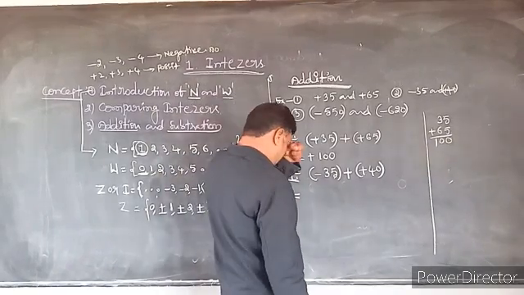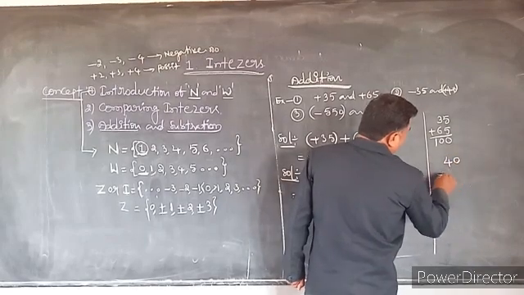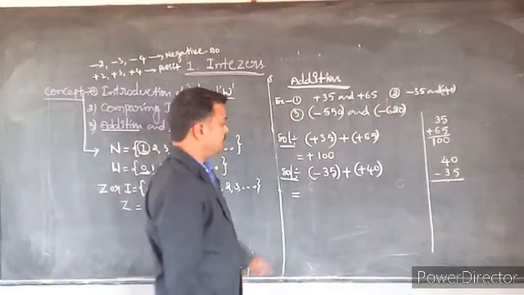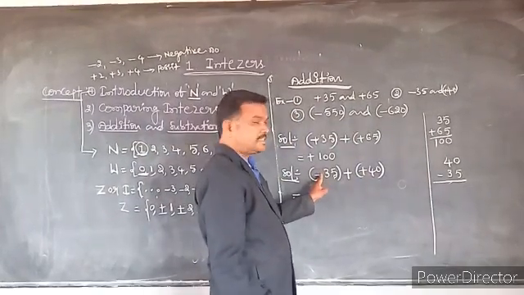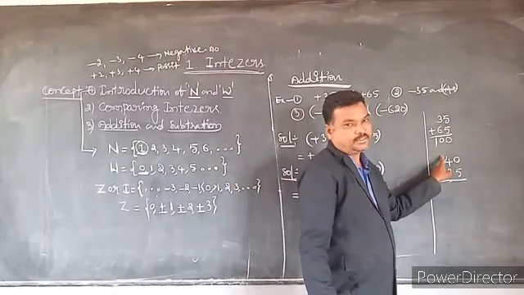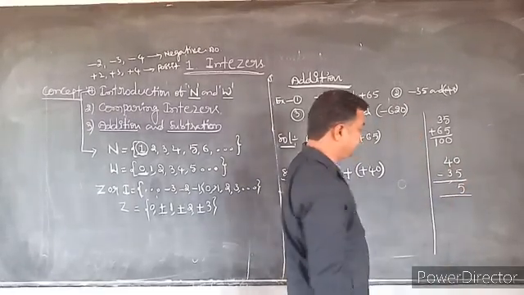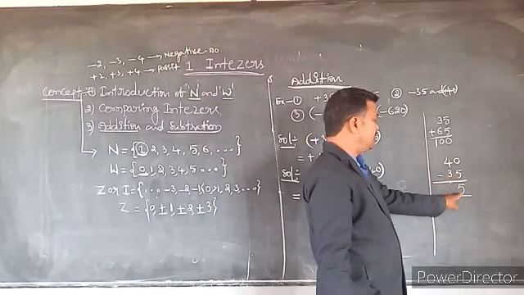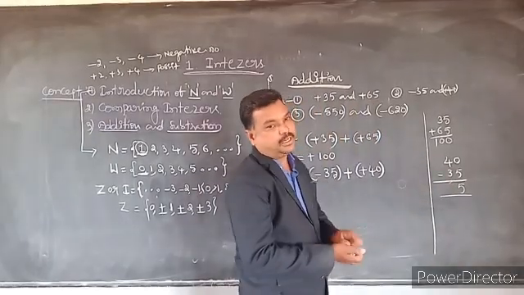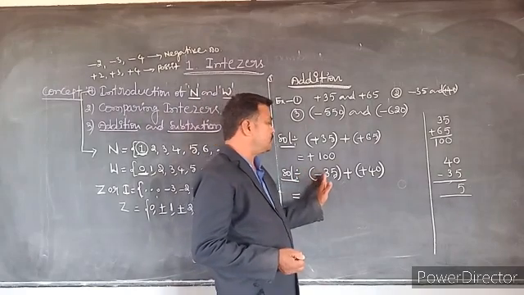See, minus 35 plus 40. Here we are subtracting 35 from 40. Here we got that 40 minus 35 is 5. After getting the answer, we have to put the symbol. Which symbol do we have to put there? First we have to compare these two integers.